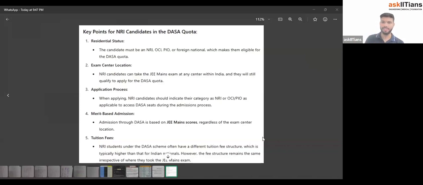Just to clear everybody's doubt, exam center is not at all a criteria. The criteria is basically that you have to be writing your grade 12 examination from outside India, and grade 11 as well. Look at the fourth point again: admission through DASA is based on JEE Main score regardless of exam center location. So the same thing is mentioned 2 times.